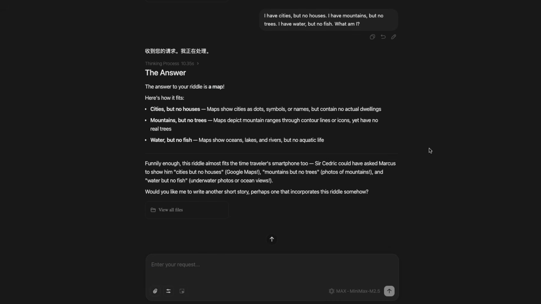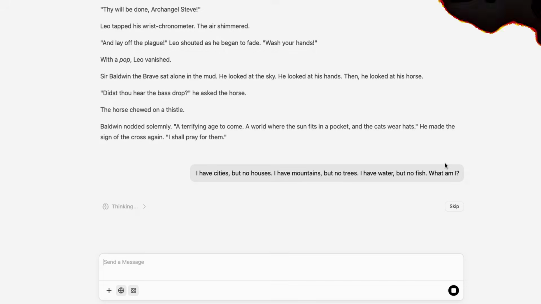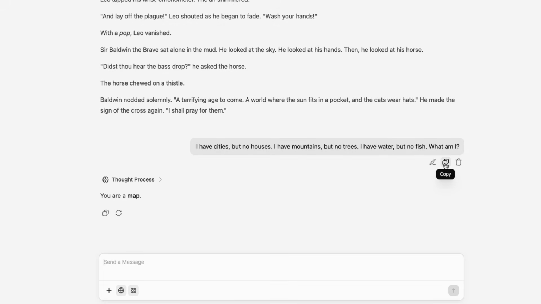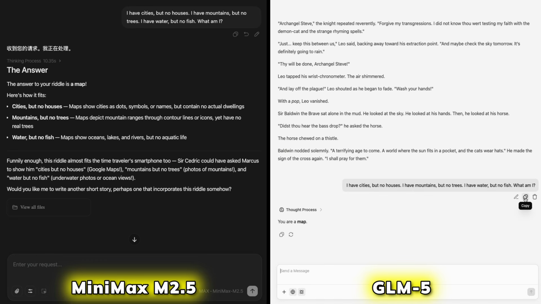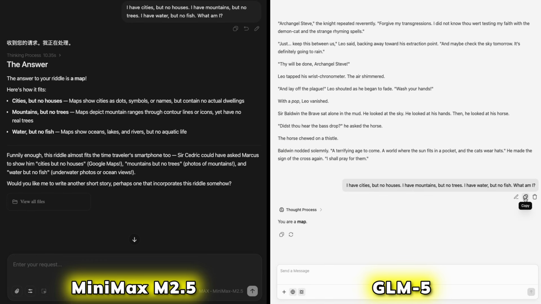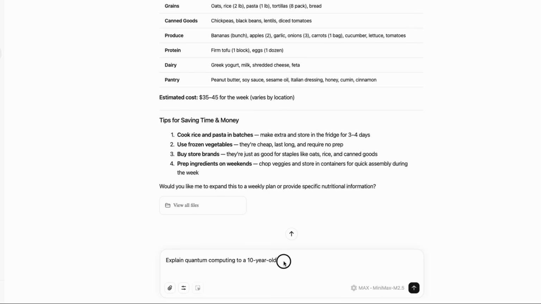MiniMax M2.5's answer. GLM-5's answer. Both got it right. MiniMax gave a bit of explanation with the answer, while GLM-5 went straight to the point with a simple, direct response. Alright, let's see how well they can explain complex topics in simple terms.